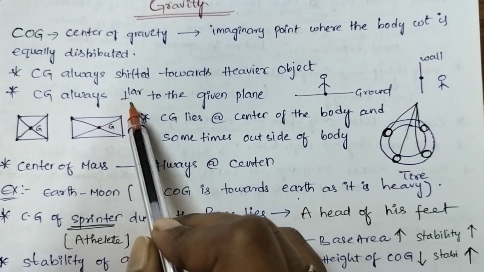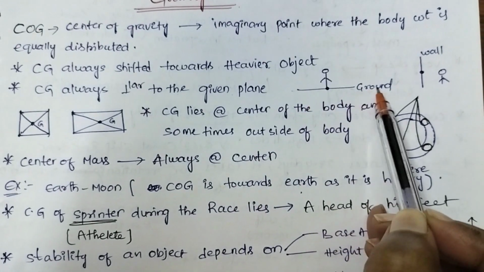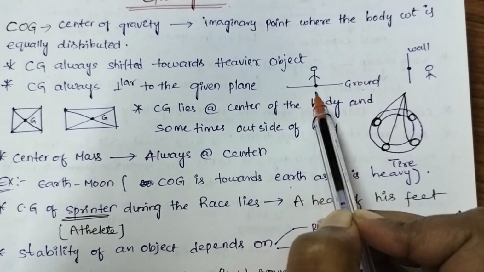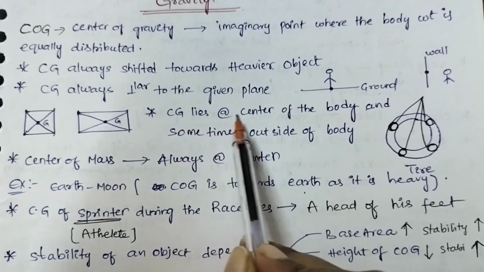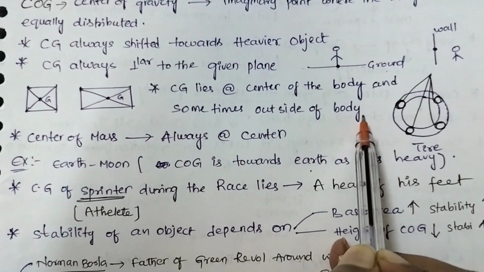Center of gravity is always perpendicular to the given plane. If this is the ground, then center of gravity acts perpendicular to the plane. This is perpendicular to the ground. CG lies at the center of the body and sometimes outside of the body also.